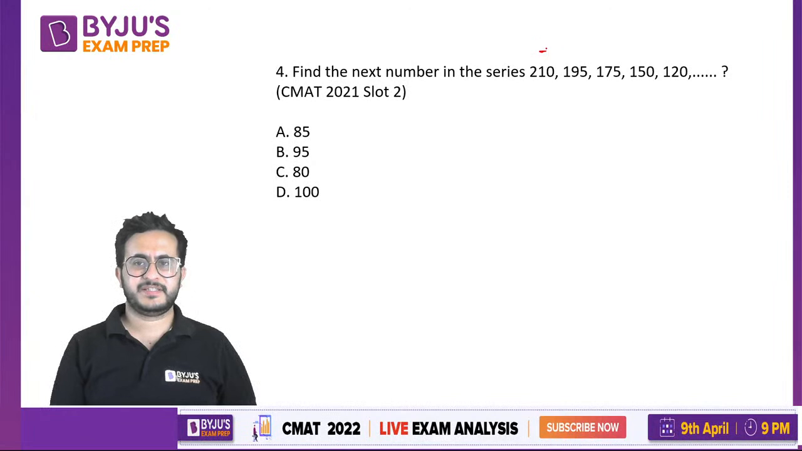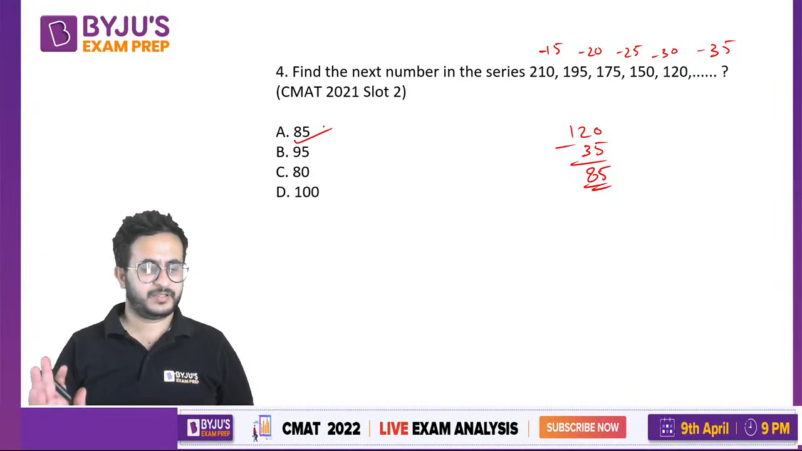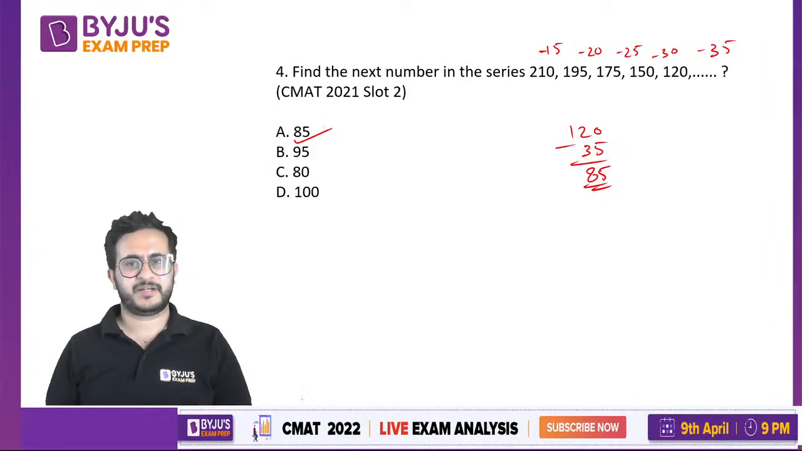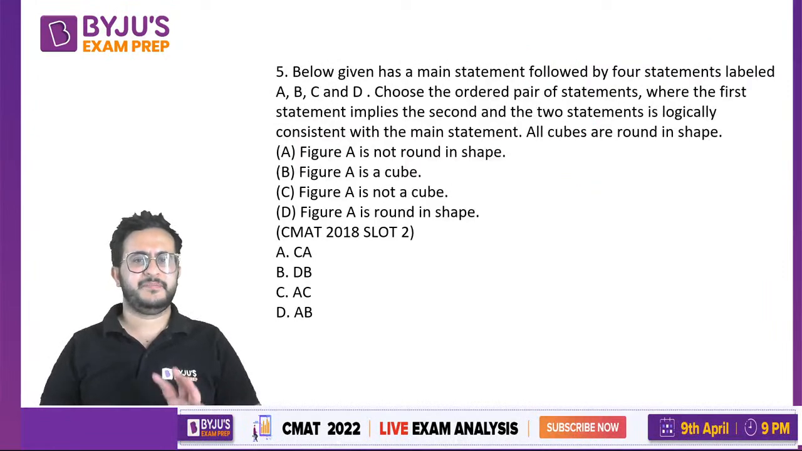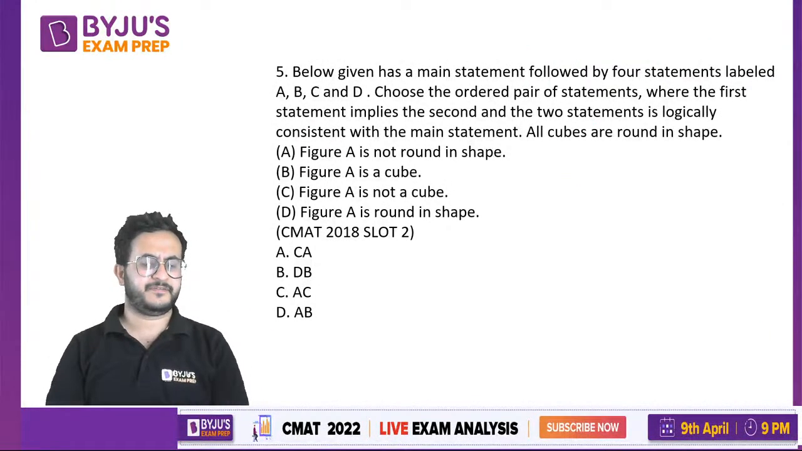So if you see the series, it is minus 15, minus 20, minus 25, minus 30. So next should be minus 35. So the answer is 85. Simple. Yeah, number series, mostly the questions are very easy. And CMAT, as the examination itself, most of the questions are easy.